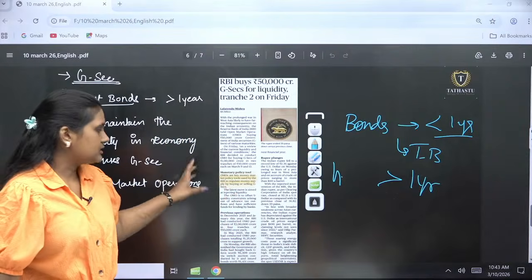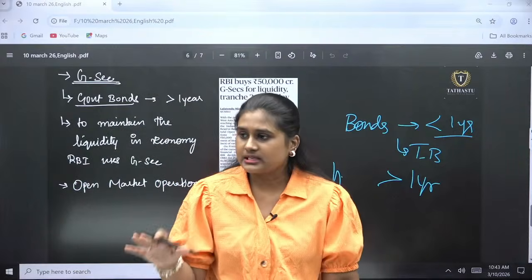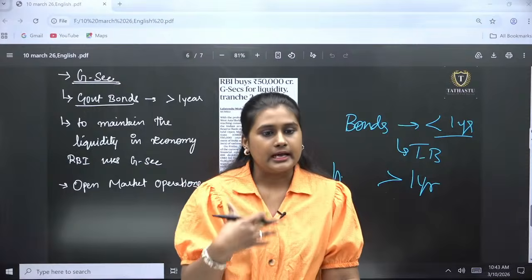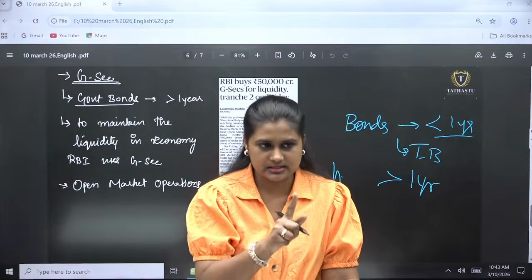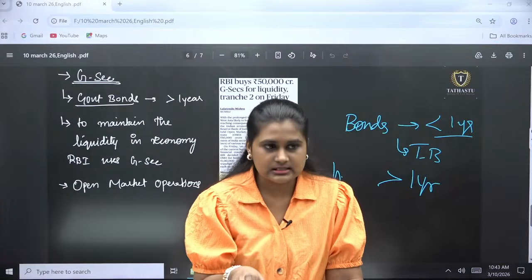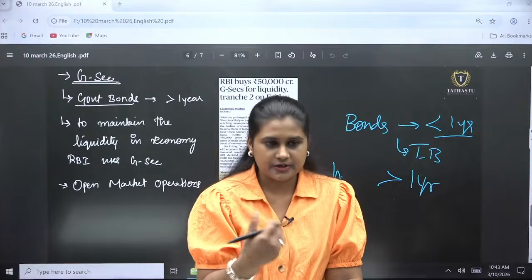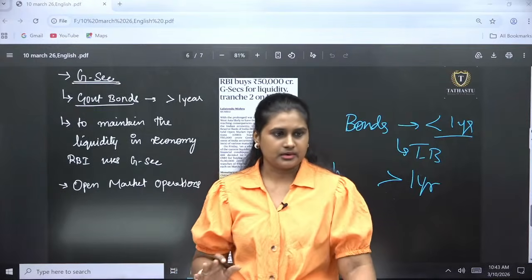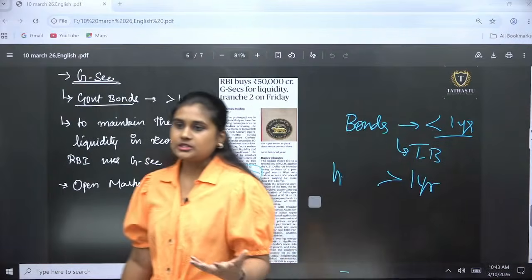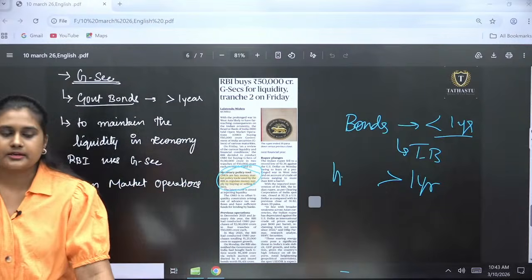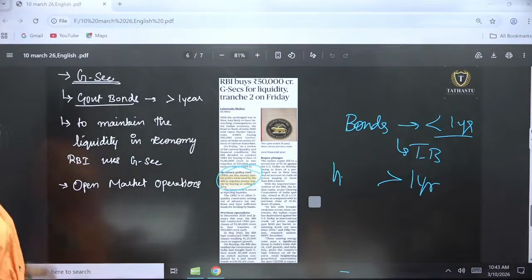Majorly here you have to understand one thing: we are just going to stabilize the money supply in the market. If there is higher money there, RBI will be selling its government securities and taking the money back from the economy. First thing. Second inference is, if there is very little cash flow in the economy, RBI will be buying those government securities and will be giving the cash in the market. Okay? So this is called open market operations. This is one of the terminologies in UPSC. Open market operations are one of the mechanisms to stabilize the economy's liquidity. Okay? So that is what you have to see in this.